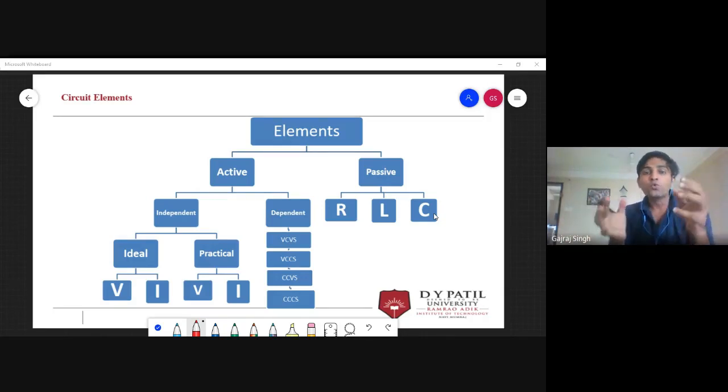If there is no external energy, for some time they can provide energy to the circuit, but only for a small time, not for a long time, because when they discharge, they will not be able to provide energy. So that's why these two elements, inductor and capacitor, are not active elements. These are your passive elements.